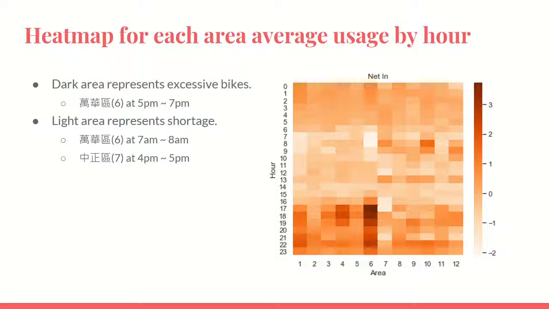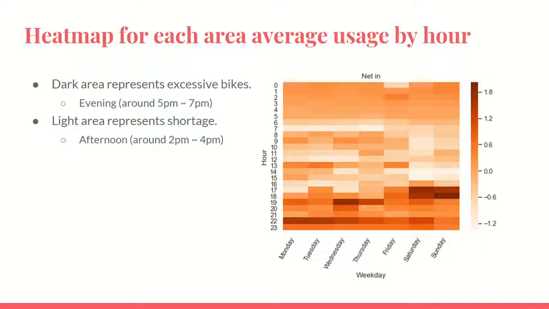And in this heat map, color means the netting number. Dark area means this station has excess bikes. Light area means shortage. It needs more bikes to meet the demand of users. And we can see Wanhua district has excessive bikes at 5 to 7 p.m. However, Wanhua district is short of bikes at 7 to 8 in the morning, and Zhongzheng district is also short of bikes at 4 to 5 p.m.